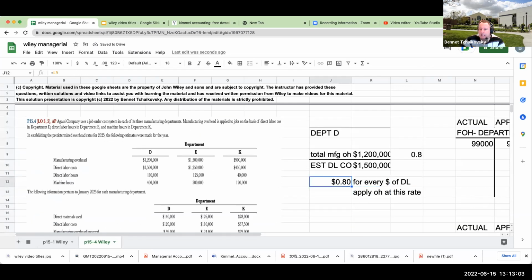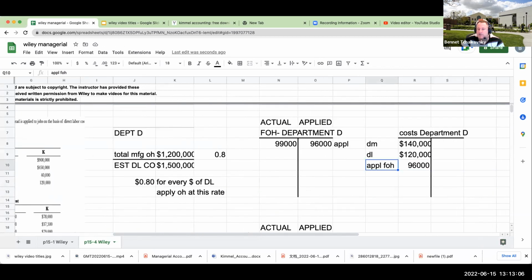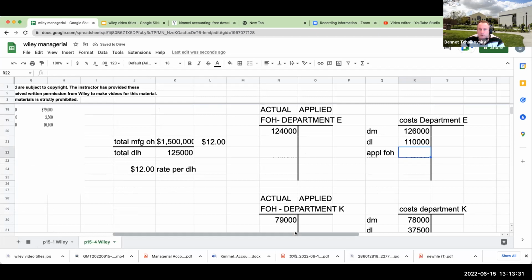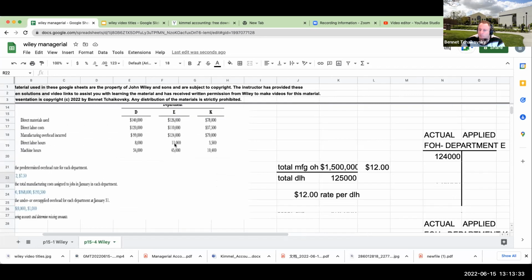So again, how did I get 96,000? Well, it's going to be 120,000 direct labor dollars times 0.8. Okay, that's where we got the 96,000. Over here, what I'm going to do is say, okay, in Department E, we spent 11,000 hours.